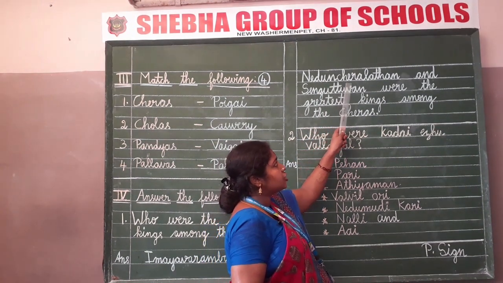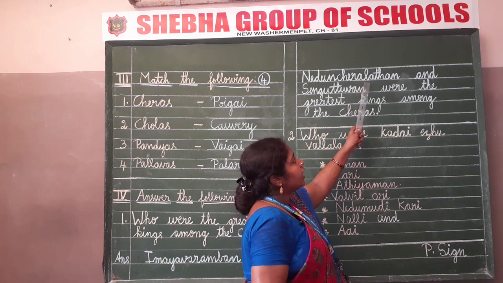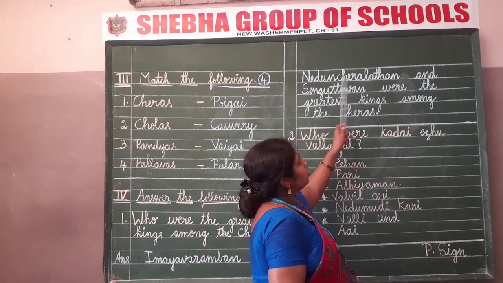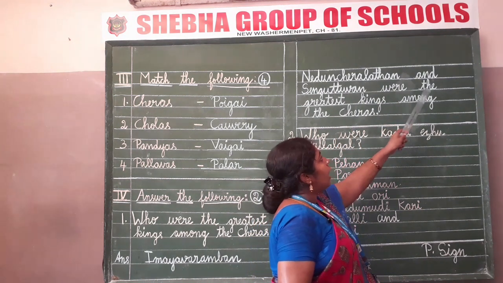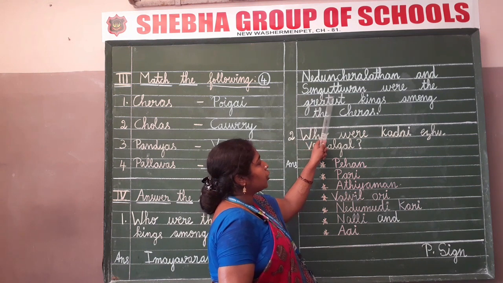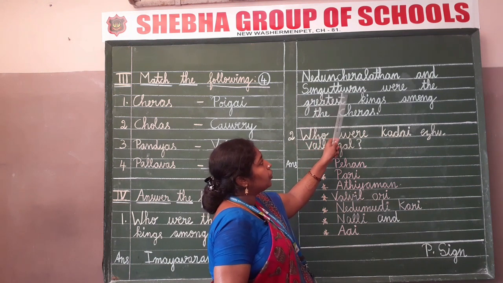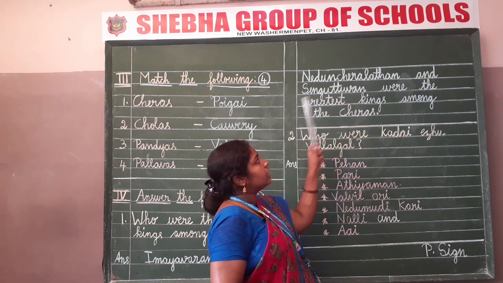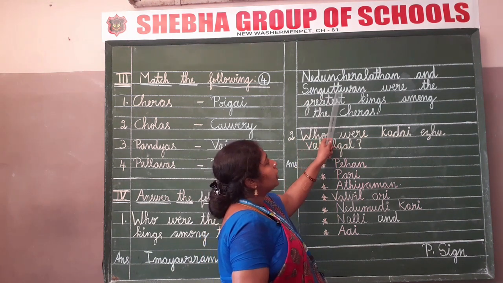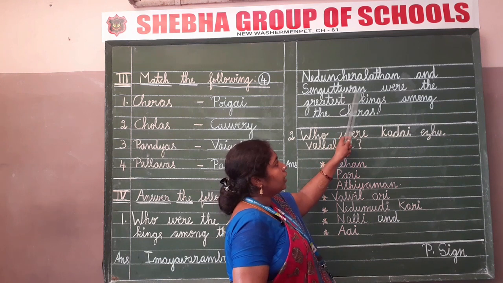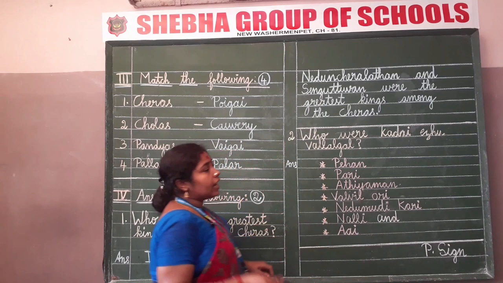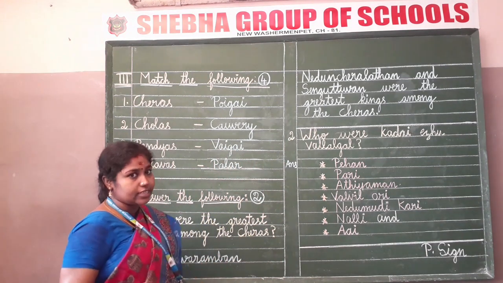Cheraladan. Nedunjeraladan. And Senguttuvan. Senguttuvan. You should not leave any lines while writing the answers.